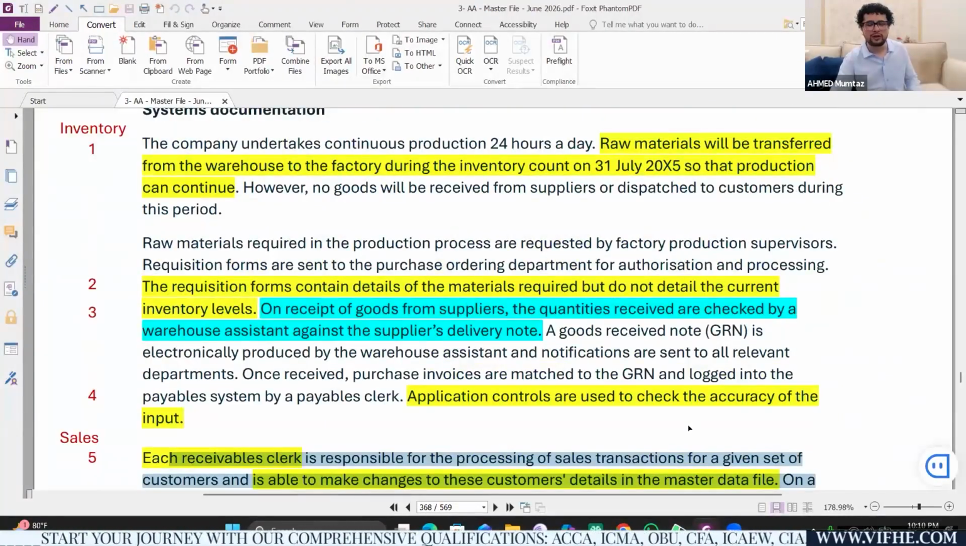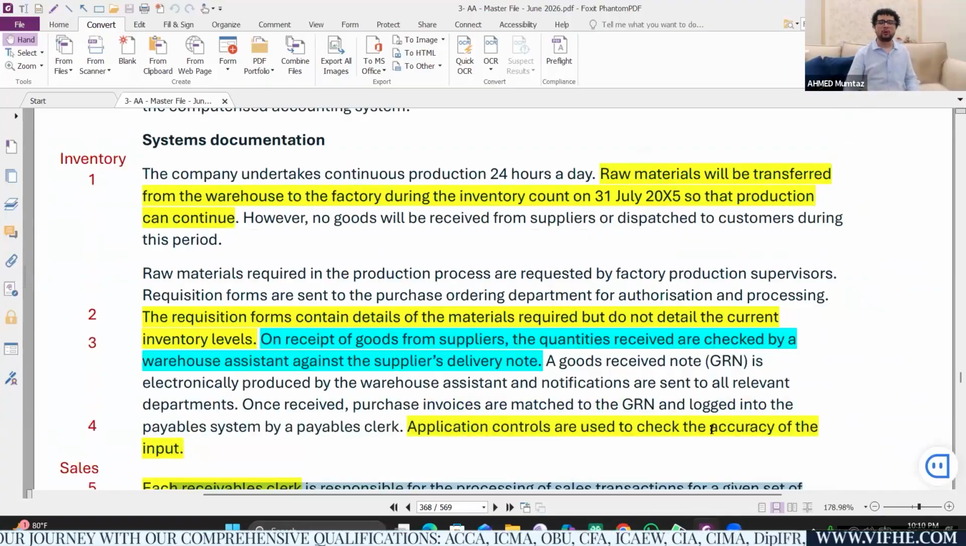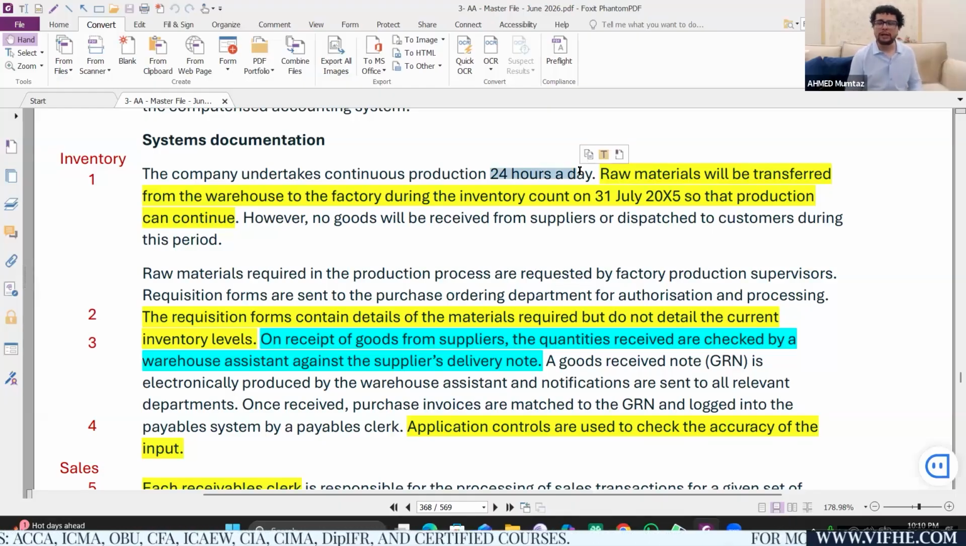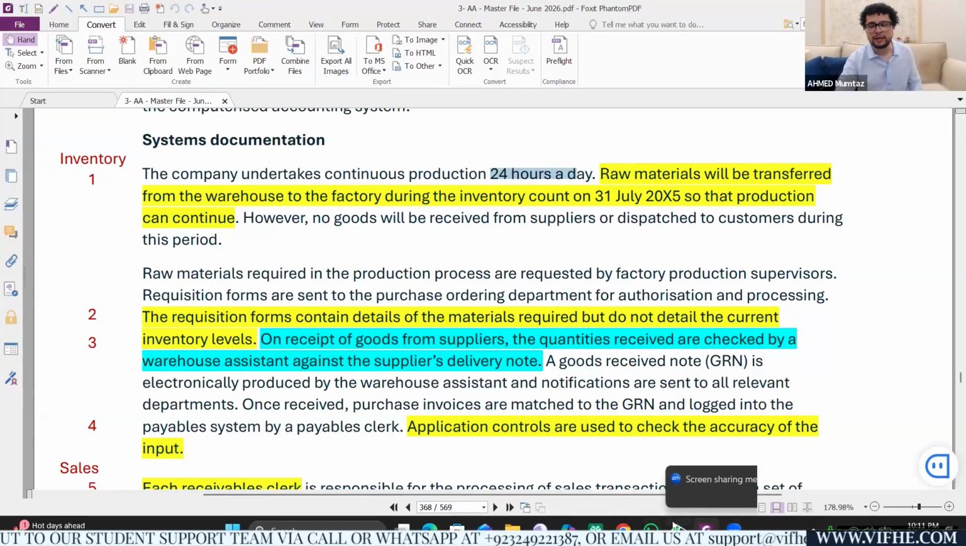So let's go for the initial part of the question, which is about inventory. The company undertakes continuous production 24 hours a day. That's all right. Raw materials will be transferred from the warehouse to the factory during the inventory count on 31st July so that the production can continue. Oh, that's the problem, right? If the raw materials will be transferred from the warehouse to the factory while the inventory count is taking place, there is a huge possibility that